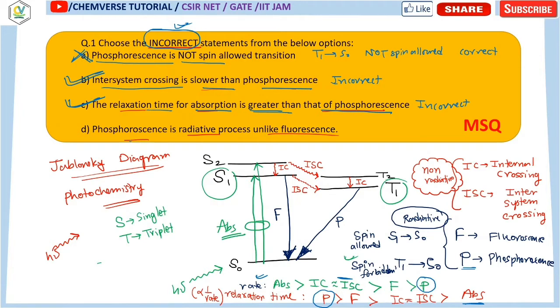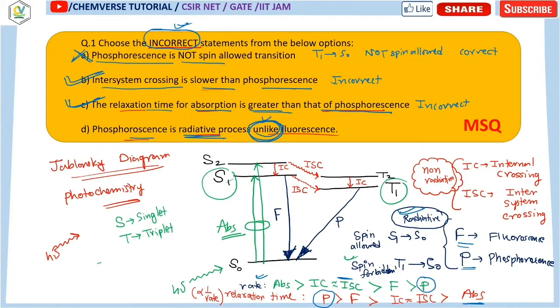Now it says that phosphorescence is a radiative process. Of course, right? Unlike fluorescence. This term is very, very important: unlike. You can see here that fluorescence is a radiative process. So it would have been a correct option if it said phosphorescence is a radiative process like fluorescence. If the option given were that phosphorescence is a radiative process like fluorescence, then that would be a correct option.